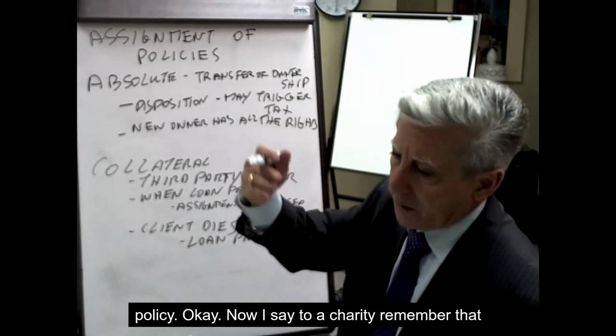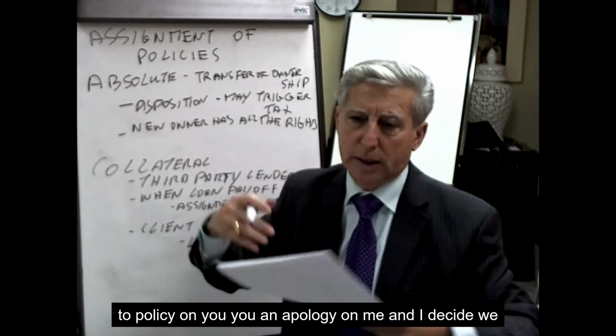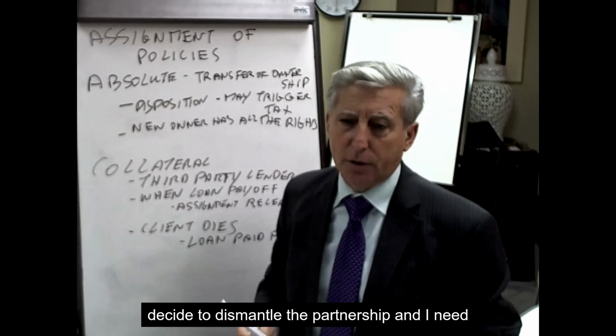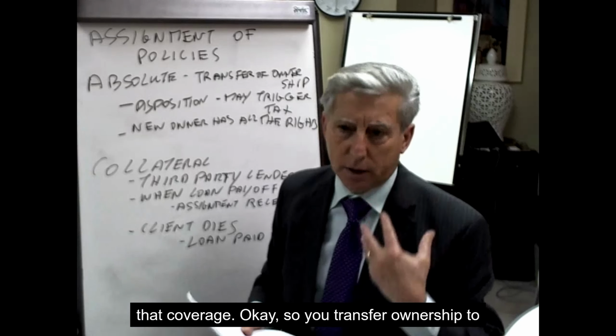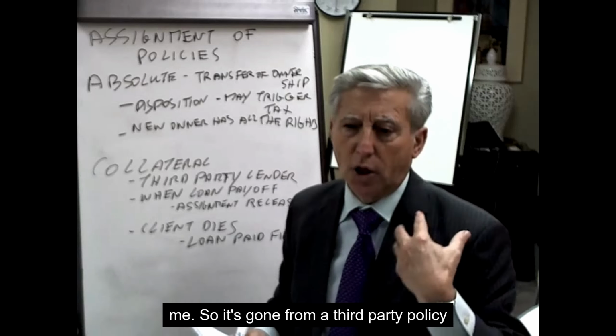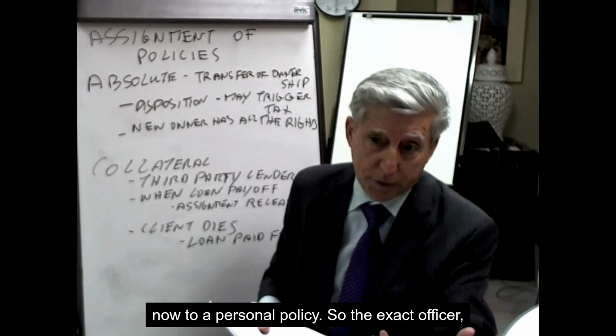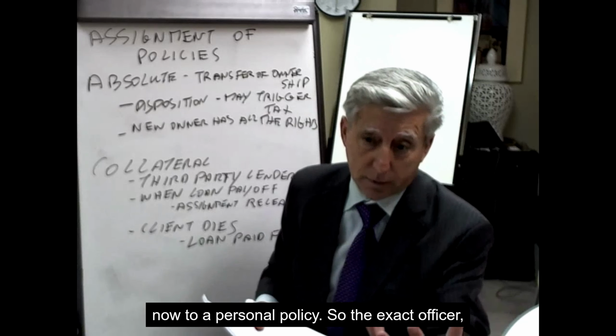So if you and I were partners, for example, I own a policy on you, and you own a policy on me, and we decide to dismantle the partnership, and I need that coverage. Okay, so you transfer ownership to me. So it's gone from a third-party policy now to a personal policy. So the exact opposite. Okay, so in an absolute transfer, really what you're doing is changing ownership.